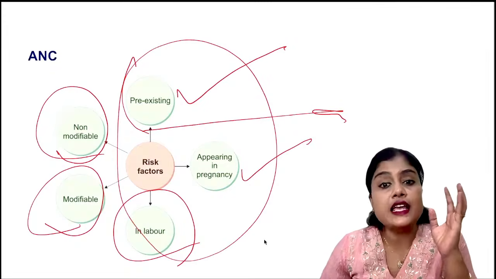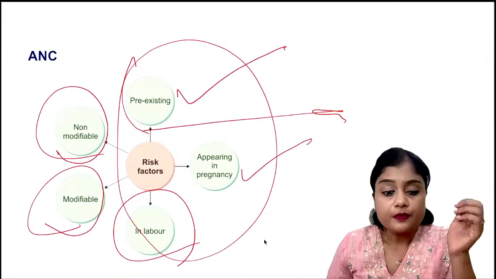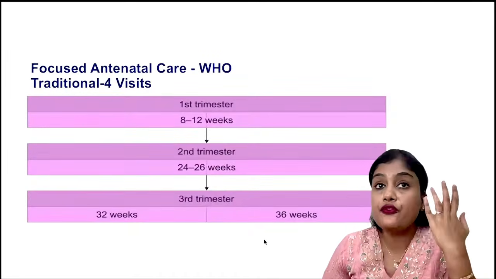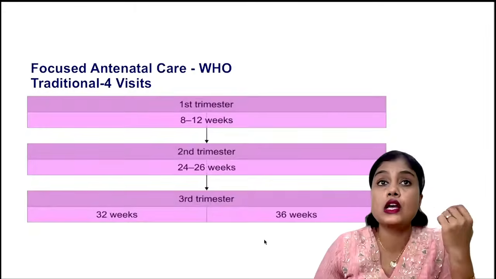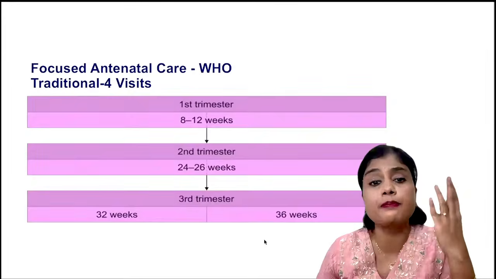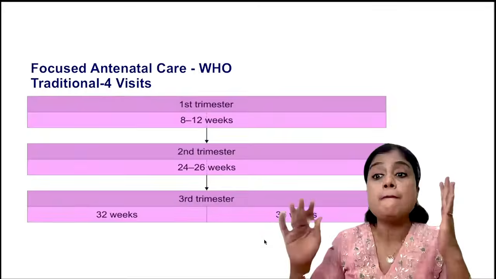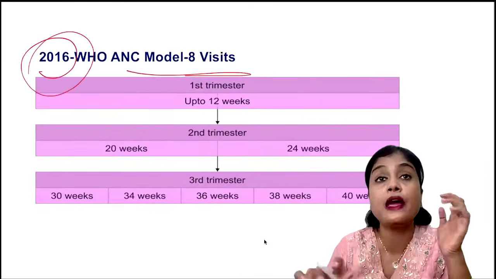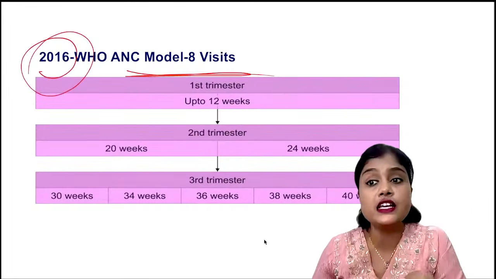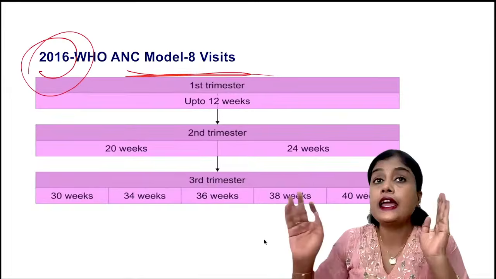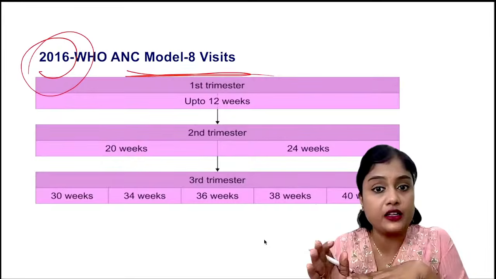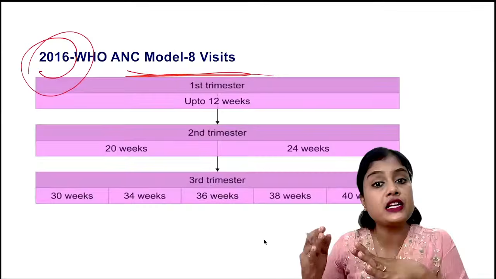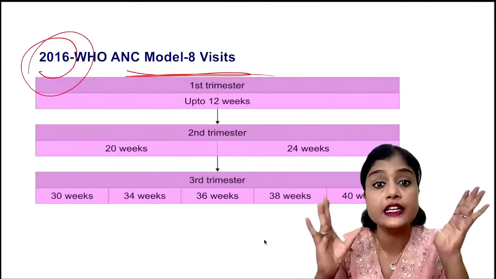So now coming to the antenatal visits. For a longer time it was 4 antenatal visits, and until almost 2016-17 we considered 4 as the minimum number of antenatal visits. But remember, it has changed now. From 2016 the minimum antenatal visits are 8. These are not ideal. The ideal is every month till 28 weeks, then till 36 weeks every 15 days, after 36 weeks weekly. So this is the ideal number of ANC visits.